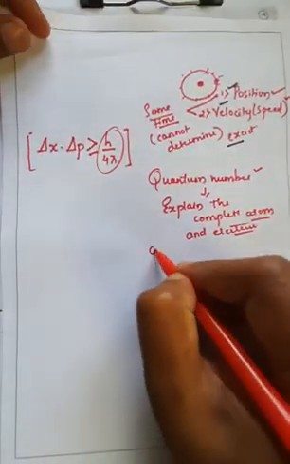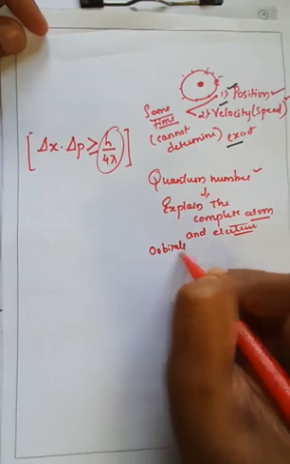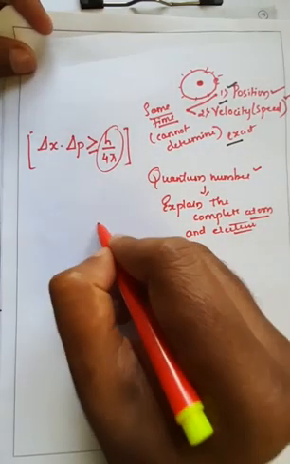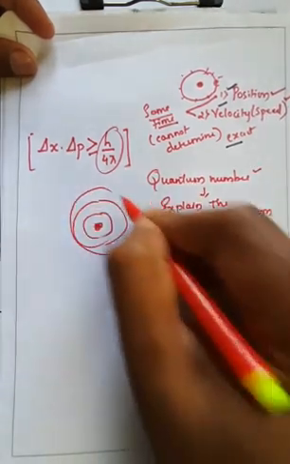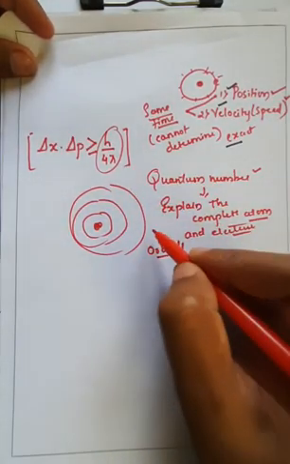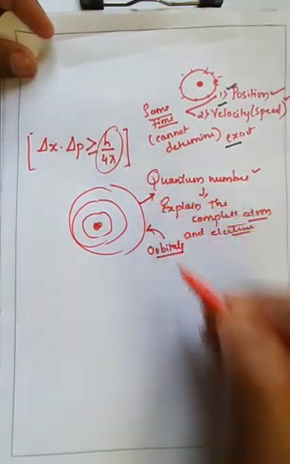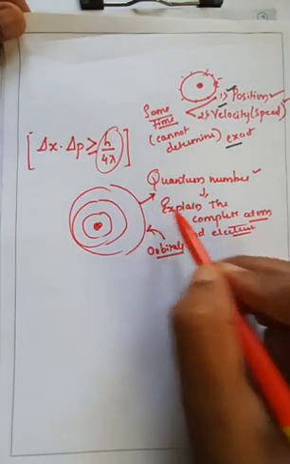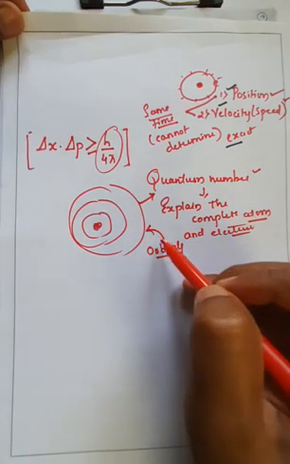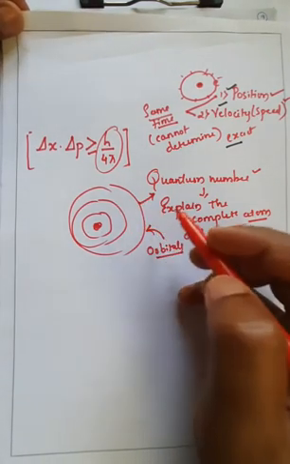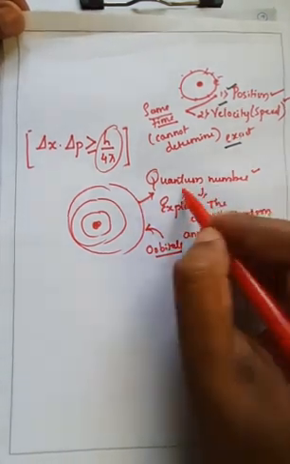The explanation is always about orbitals. Orbitals means the path. If you consider this nucleus, this is the path, which is generally termed as the orbitals. This orbital is explained with the help of quantum numbers. So quantum numbers mainly explain the complete atom in the form of orbitals. Therefore the complete explanation about orbitals is given with the help of quantum numbers.